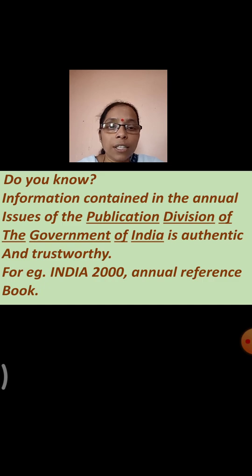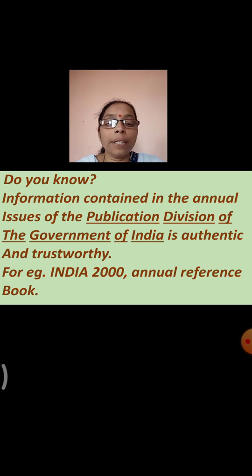Now, just additional information for you. Do you know the information related to annual issues, which is contained in the Publications Division of the Government of India? Whatever information related to the annual issues is mentioned in the Publications Division of the Government of India is said to be very authentic and trustworthy.